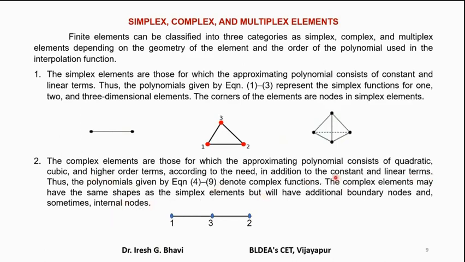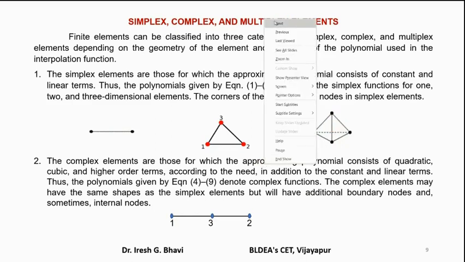The complex elements have the same shapes as that of the simplex element. Means what? A higher order quadratic bar element will be the same, but the only thing is one additional node is there. Similarly, a quadratic triangular element has the same shape, but additional intermediate nodes, 3 extra nodes, will be there. And for a quadratic tetrahedron element, the shape will be the same, but additional internal nodes will be there along with the boundary nodes. Those are called complex elements.